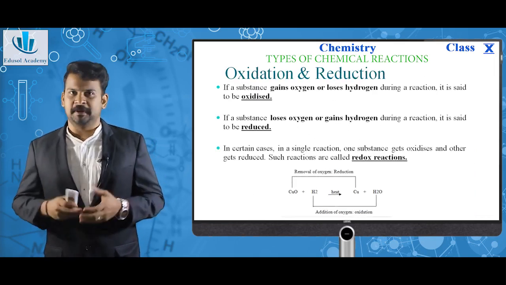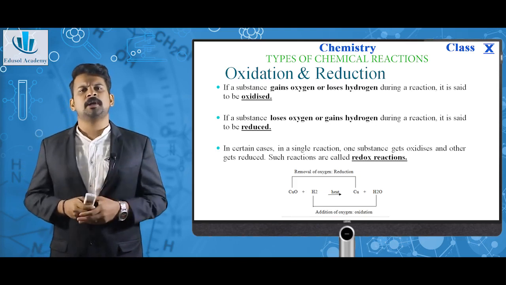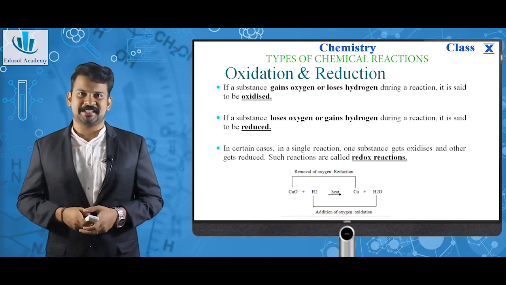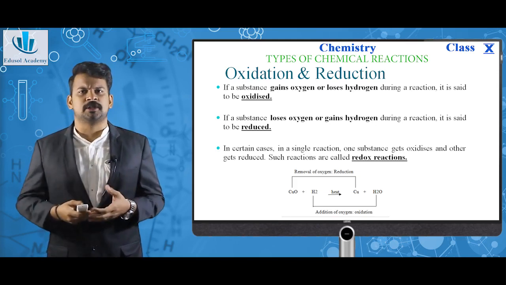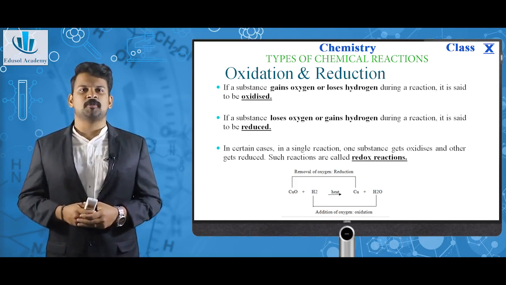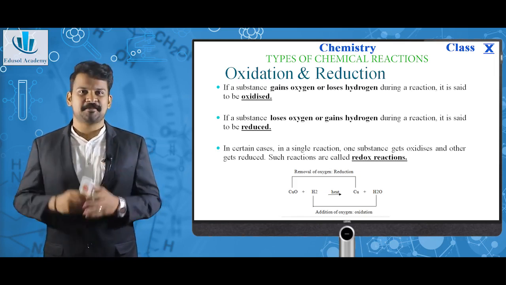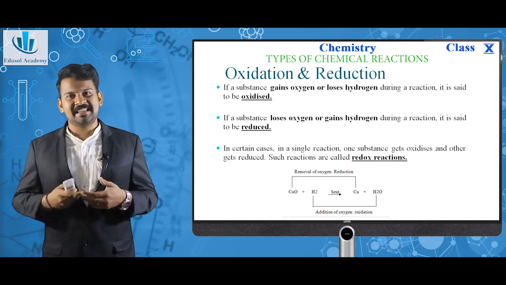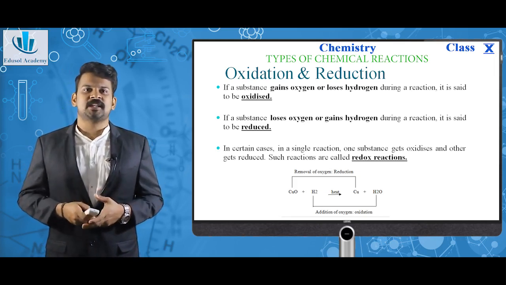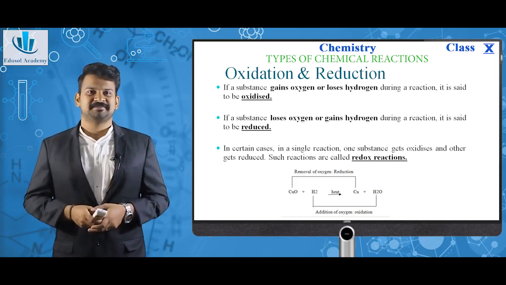Moving to the next topic, oxidation and reduction. These are also a broad small classification of a chemical reaction. If a substance gains oxygen or loses hydrogen during a reaction, it is said to be oxidized. That reaction is called oxidation. Similarly, if a substance loses oxygen or gains hydrogen during a reaction, it is said to be reduced. That reaction is called reduction.